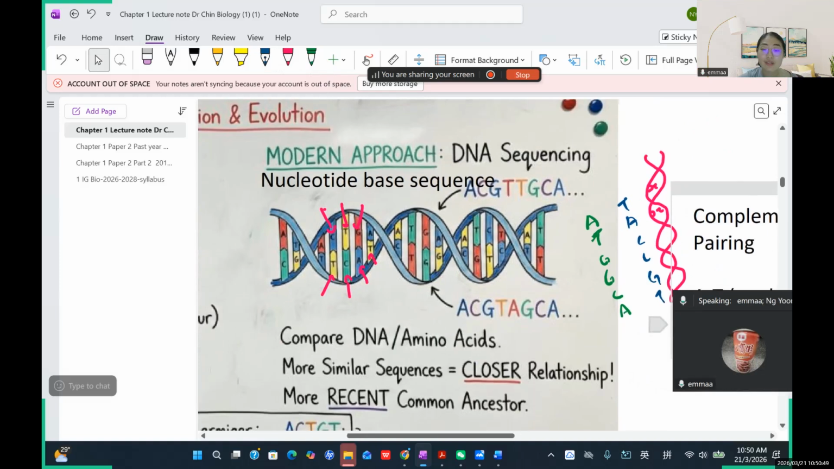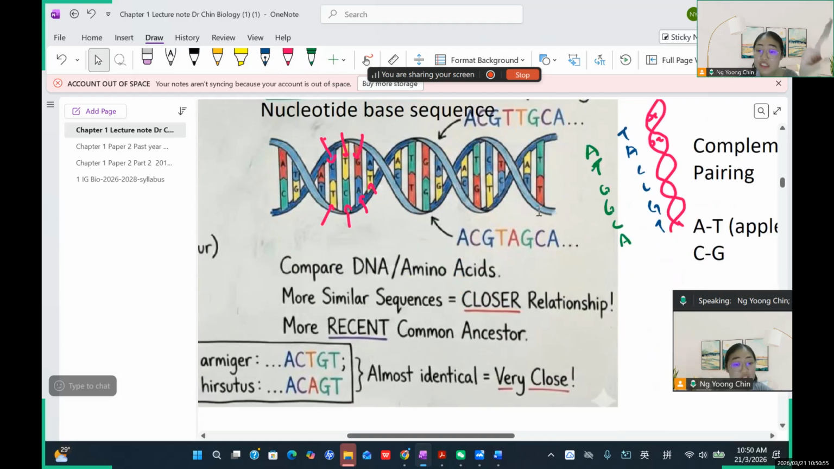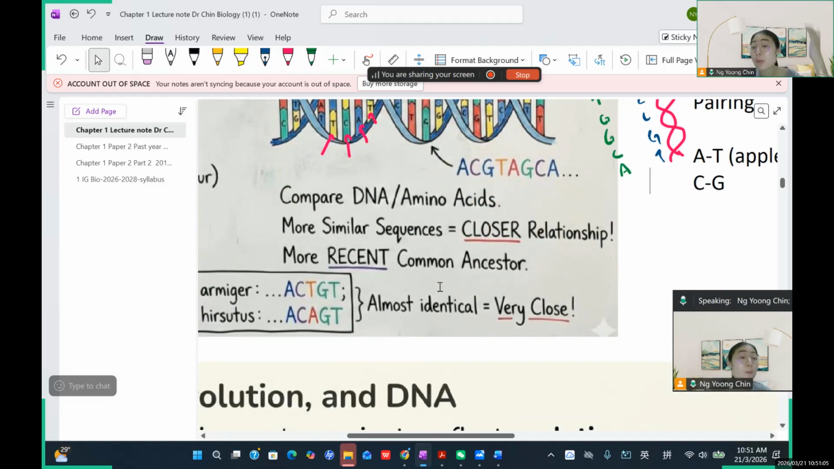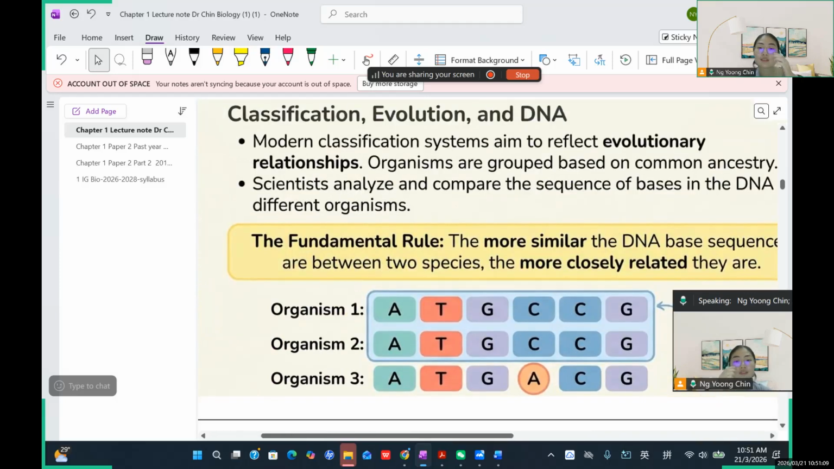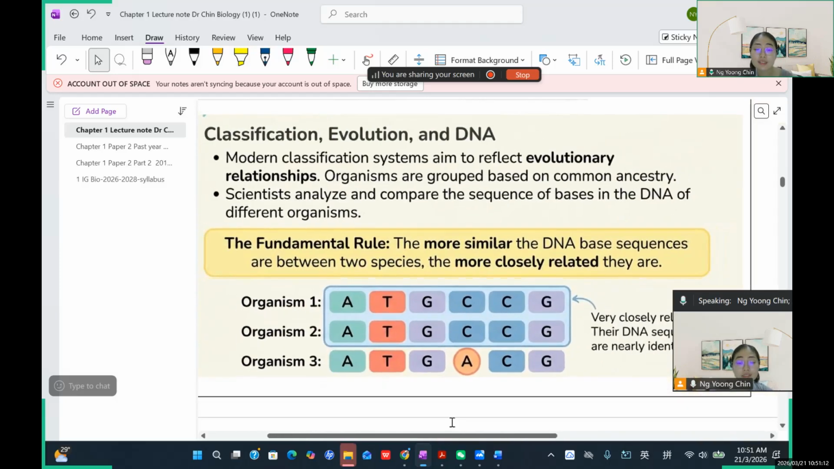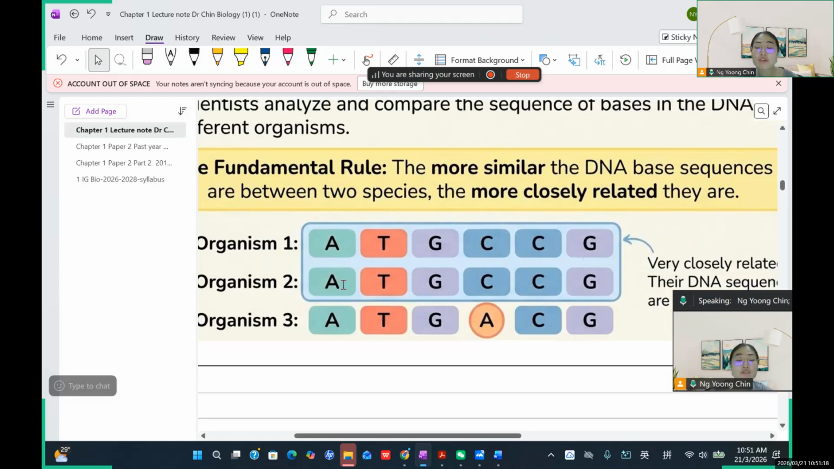Right. So that's why they will study this DNA sequencing, because if different organisms share a similar DNA sequence, that means they share a closer relationship. They might come from a common ancestor. Take for example this, okay. You can see you have 3 organisms, 1, 2, 3. You can see organism number 1 and 2, right? They share a very similar sequence.